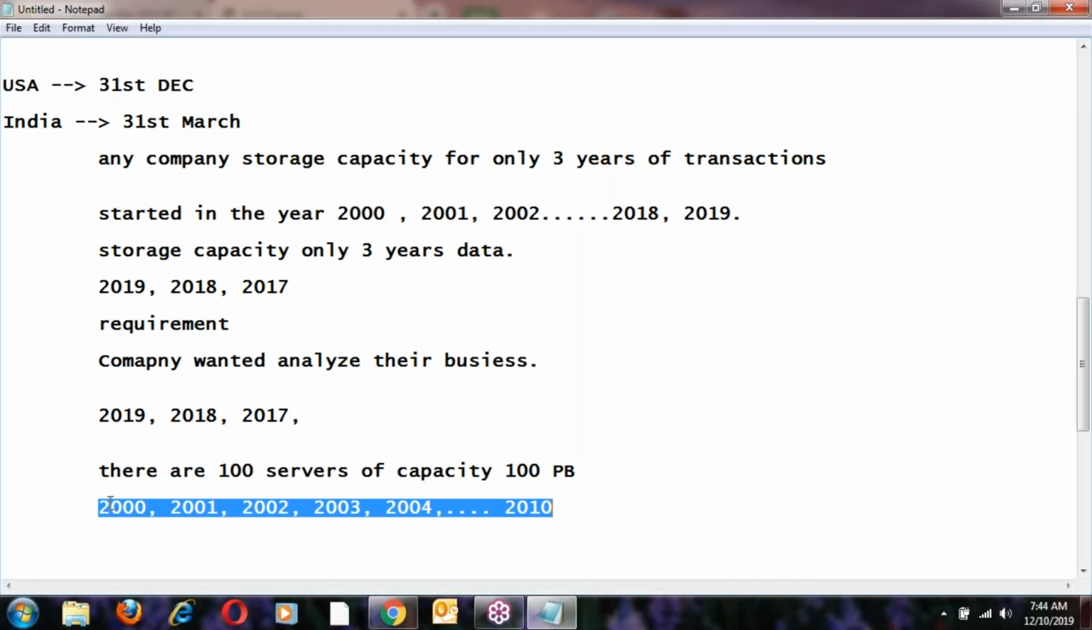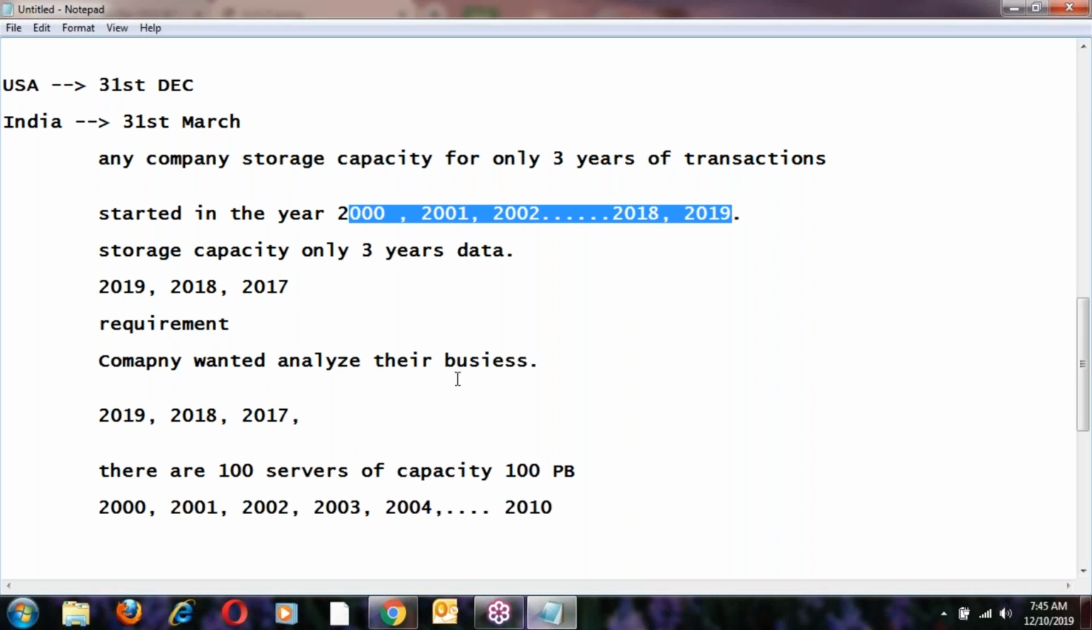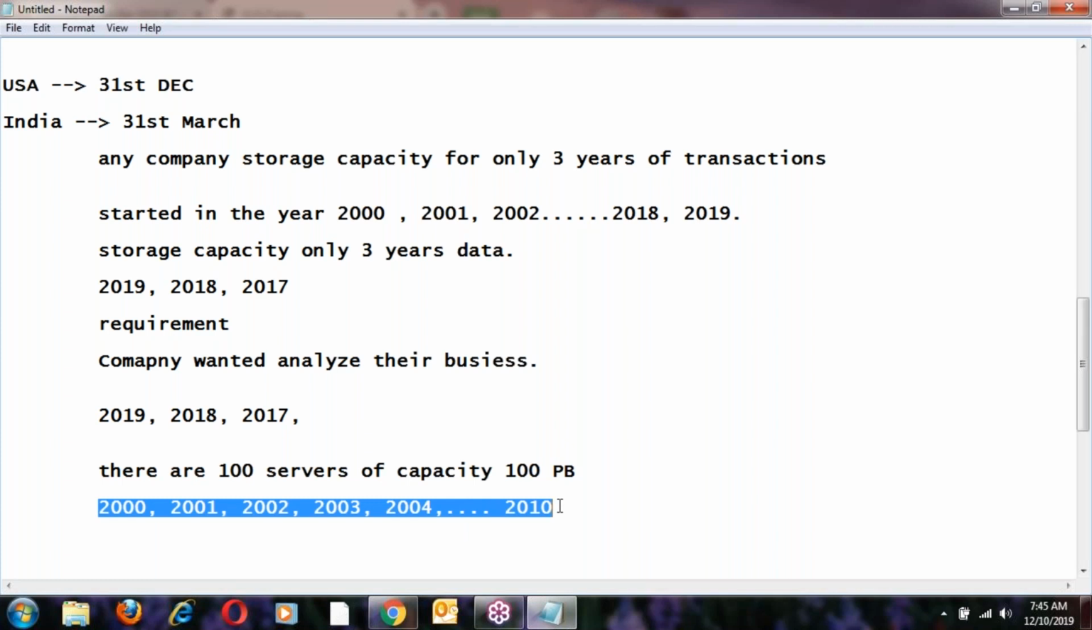Just assume that these are almost 20 years of data in total, say 19 years. Out of 19 years, after getting 10 years of data into live servers, the servers may become full, right? Space is not available. That means they are facing a big data problem here.